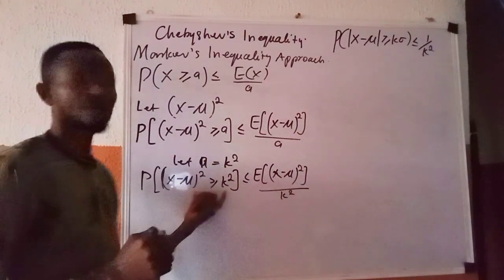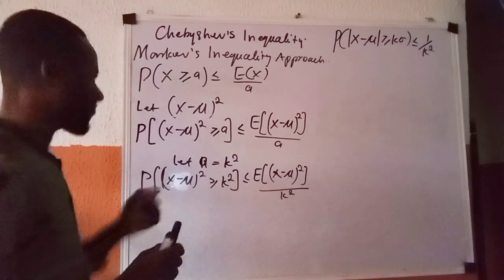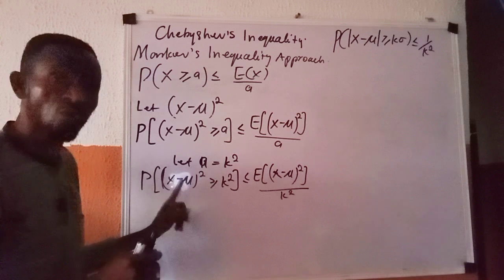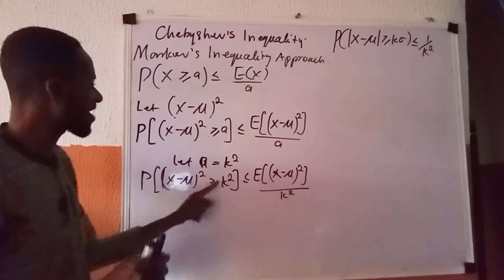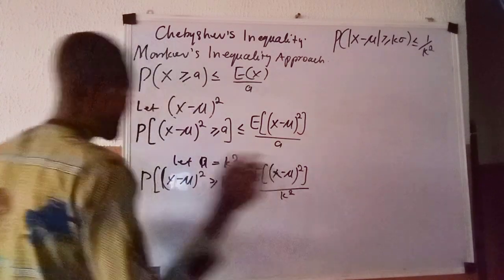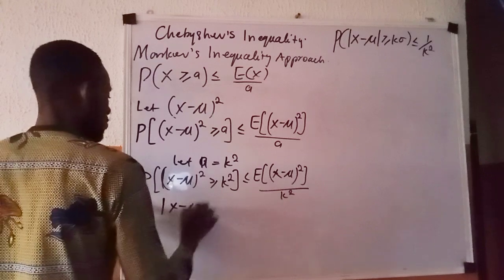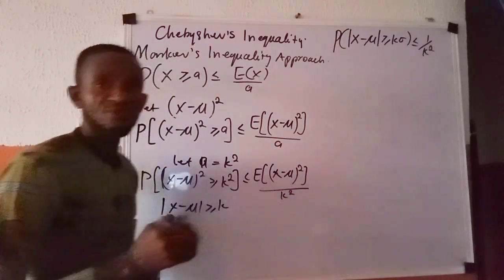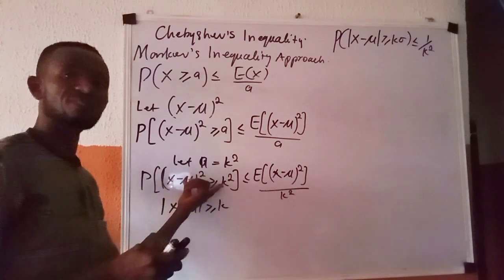See what I now have here in this case. Then we now know, of course, that for this condition to hold, x minus mu raised to power 2 greater than or equals k raised to power 2 implies that absolute value of x minus mu must be greater than or equals k. So in that case, I can use this in place of this.